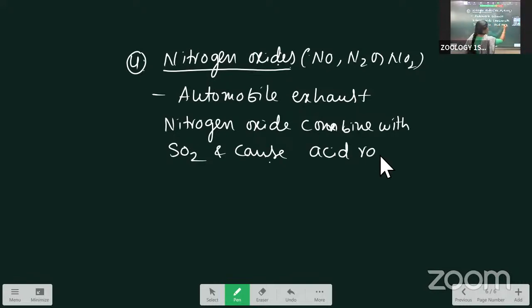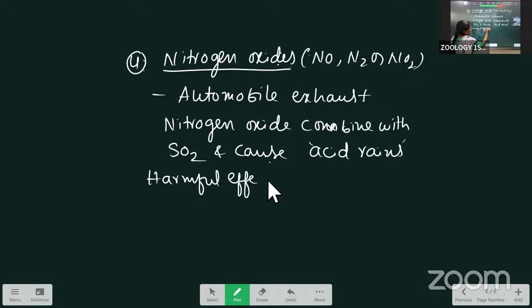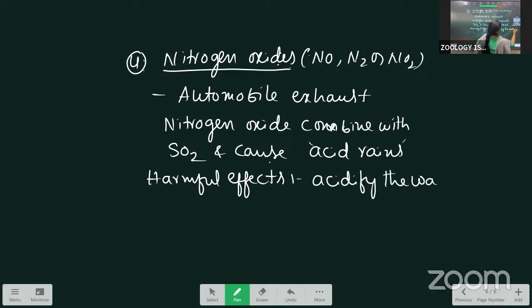Acid rains. What are the effects of acid rains? Harmful effects: they acidify the water bodies.